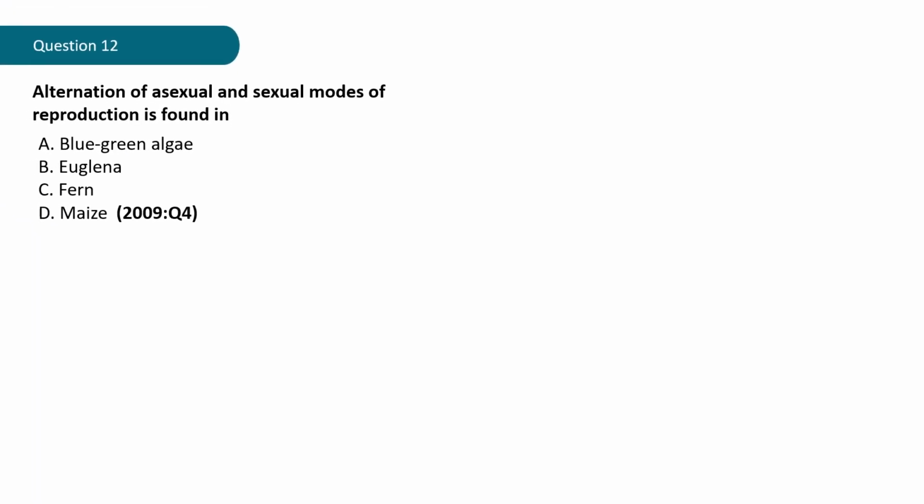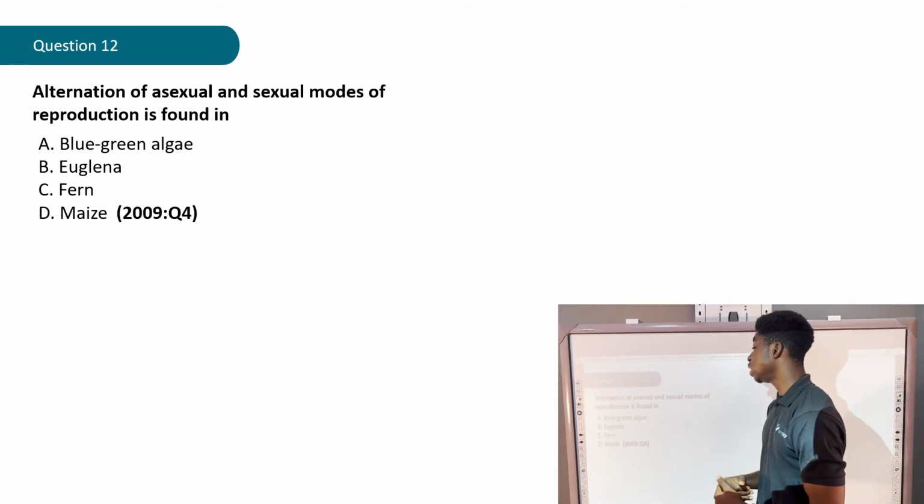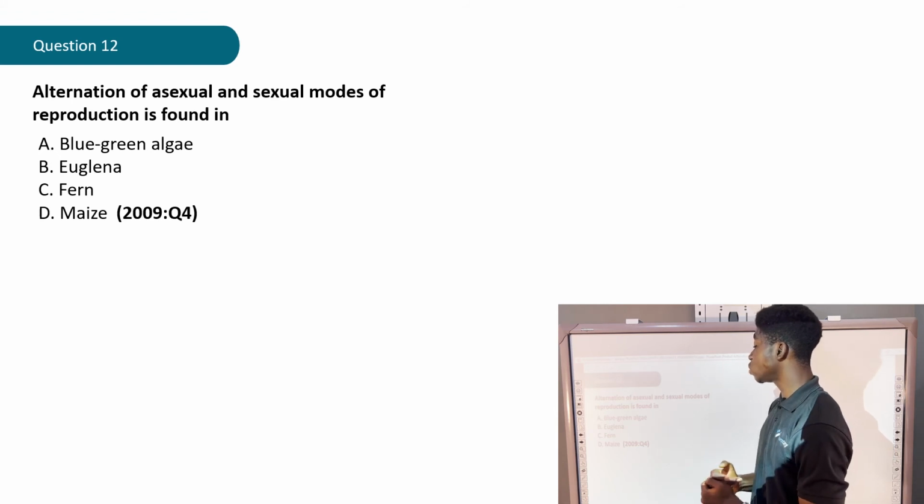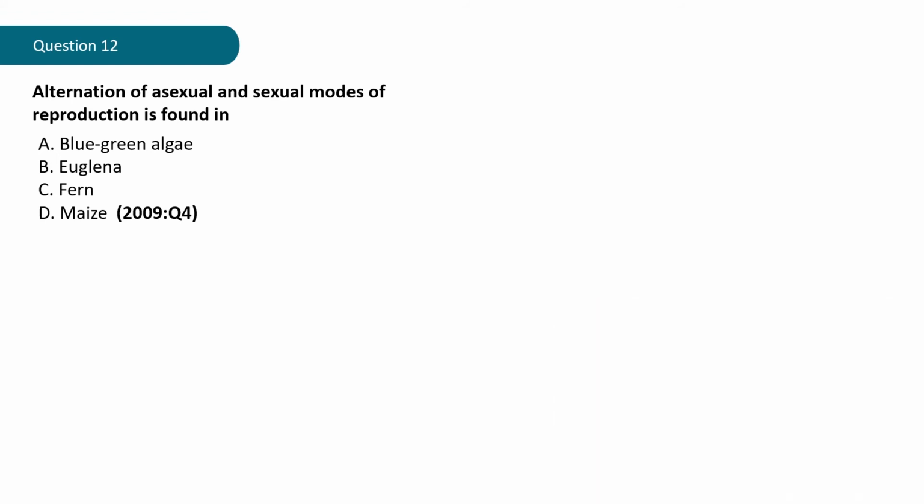Question 12. Alternation of asexual and sexual modes of reproduction is found in A. Blue-green algae, B. Euglena, C. Fern, D. Maize. That question is found in the year 2009, question 4. Let's give it a try.